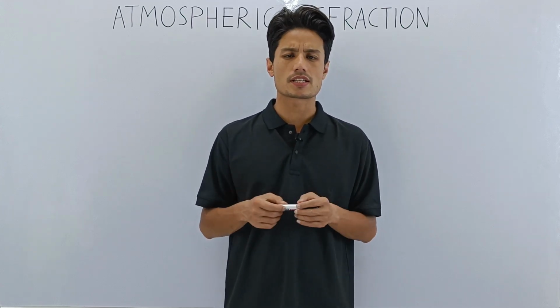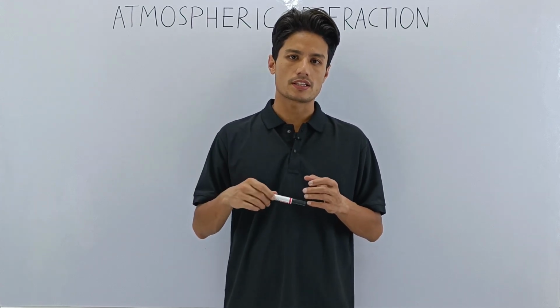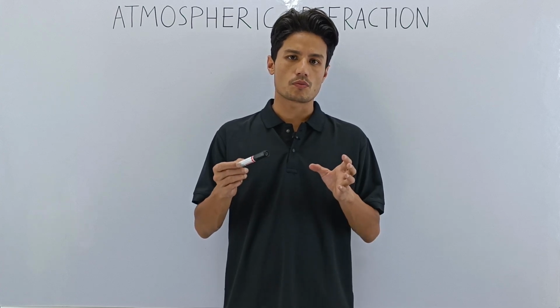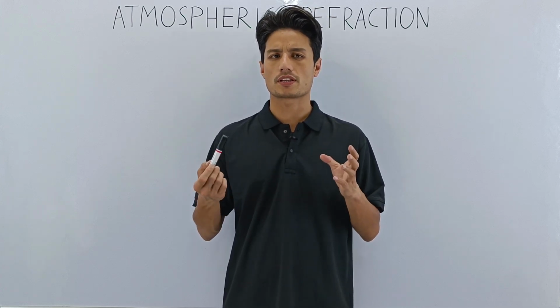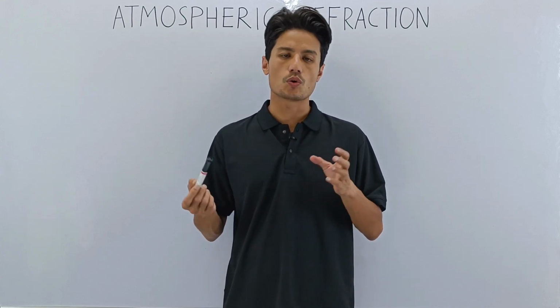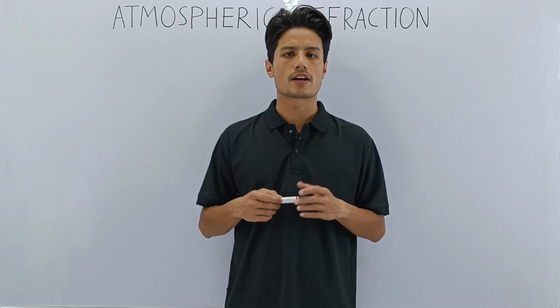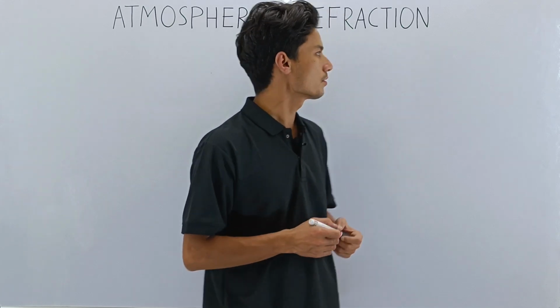These are certain things which we learn from this topic. So this lesson is very important. Without much delay, let us start the topic and understand together what atmospheric refraction is all about.